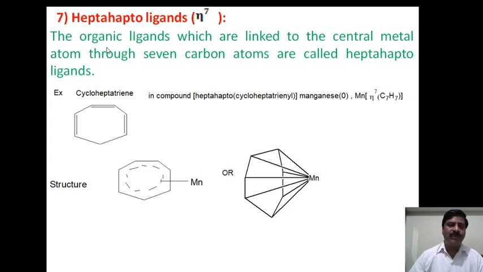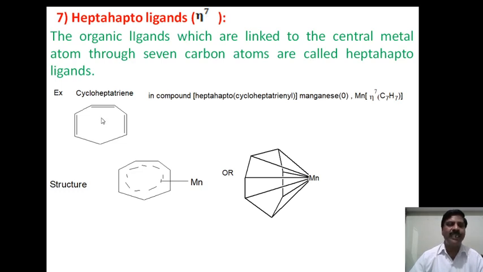Another class of compounds is heptahepto ligands. Hepta means 7 carbon atoms of the organic ligand directly linked with the central metal atom, and it is abbreviated as eta to the power of 7.